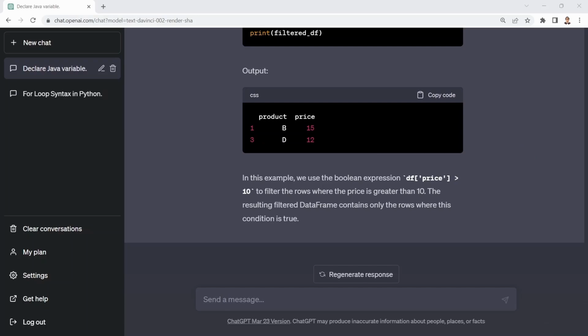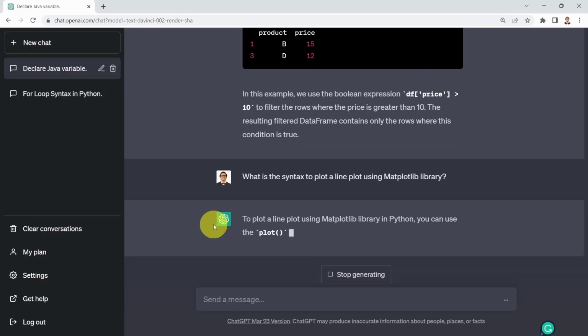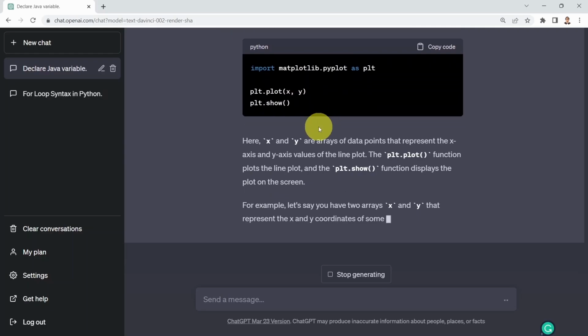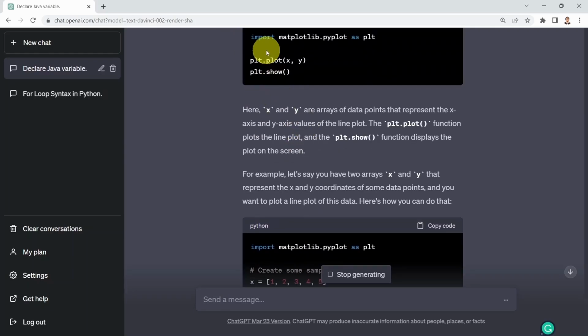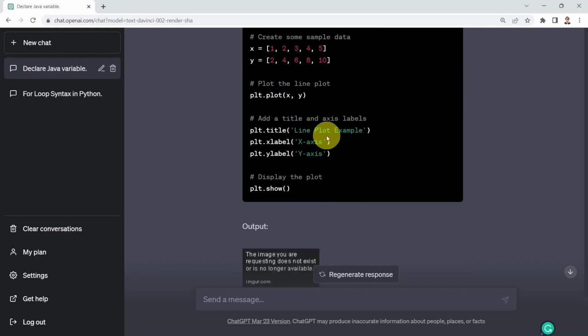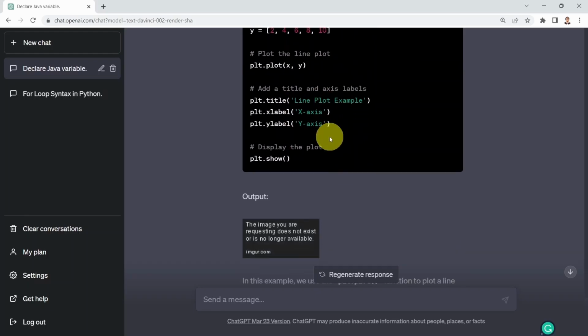Okay, what if you'd like maybe to explore data visualization and you would like to learn about the syntax to plot a line plot using the matplotlib library? So here I'm going to say, what is the syntax to plot a line plot using matplotlib? Here we go. First you need to import the matplotlib library, and then you say plt.plot, and you specify x versus y. And here it's showing you an example with actual values for x and y. I'm going to say just plt.plot and also adding the x label and y label associated with it.